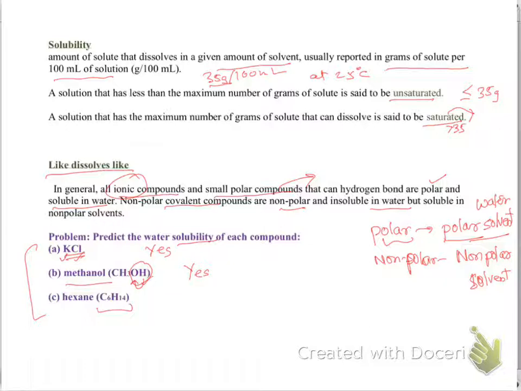Hexane: any compound that has only carbon and hydrogen, and since the carbon-hydrogen bond is a non-polar bond, it is not going to be soluble in water.